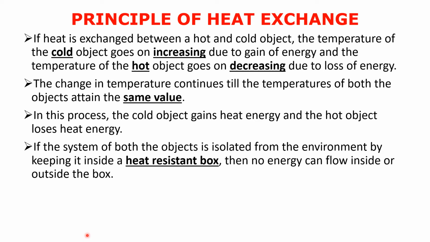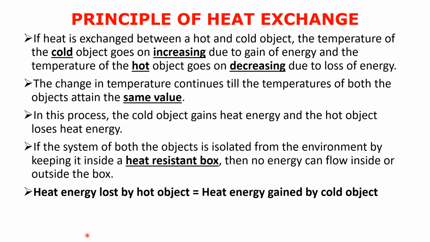Isolated means nothing can go in, nothing can go out, no heat can come inside from the surroundings and no heat can go from inside to the surroundings. If the two objects are kept inside a heat resistant box, a totally thermally insulated box, then this is the principle of heat exchange.